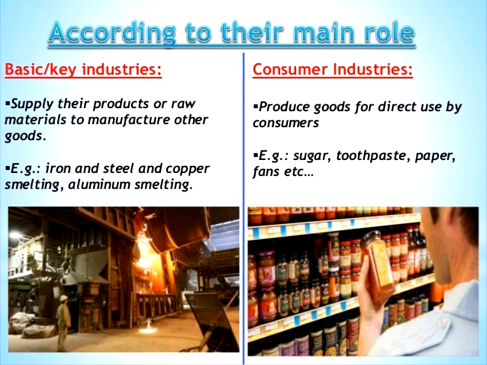Another, according to their main role, consumer industries produce goods for direct use by consumers. For example, sugar, toothpaste, paper, fans. Without sugarcane you cannot make sugar, and other products are also made, for example kansari and gur. Those are the things in agriculture we have seen in this chapter, and how they are produced.